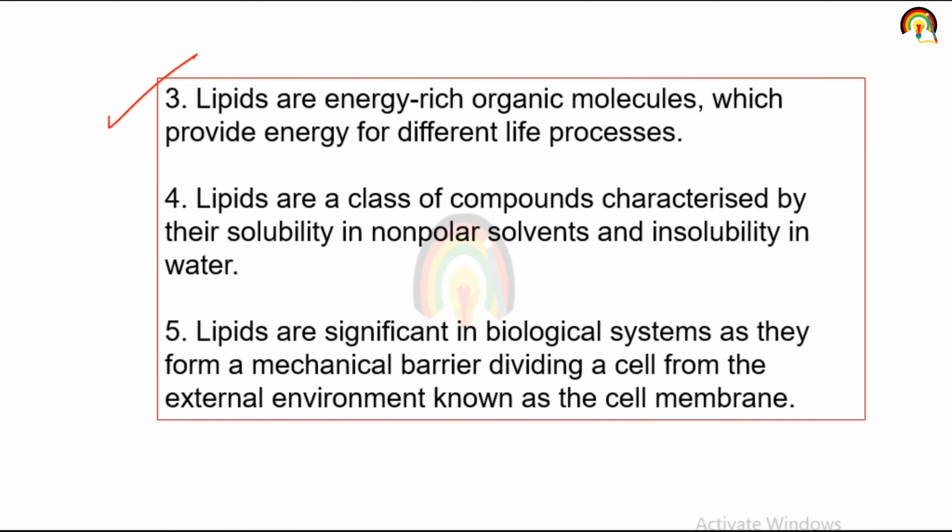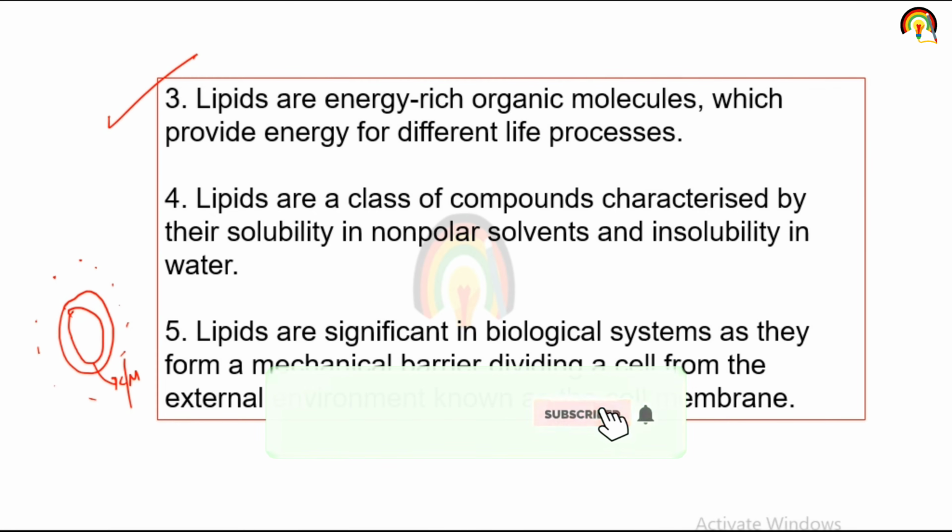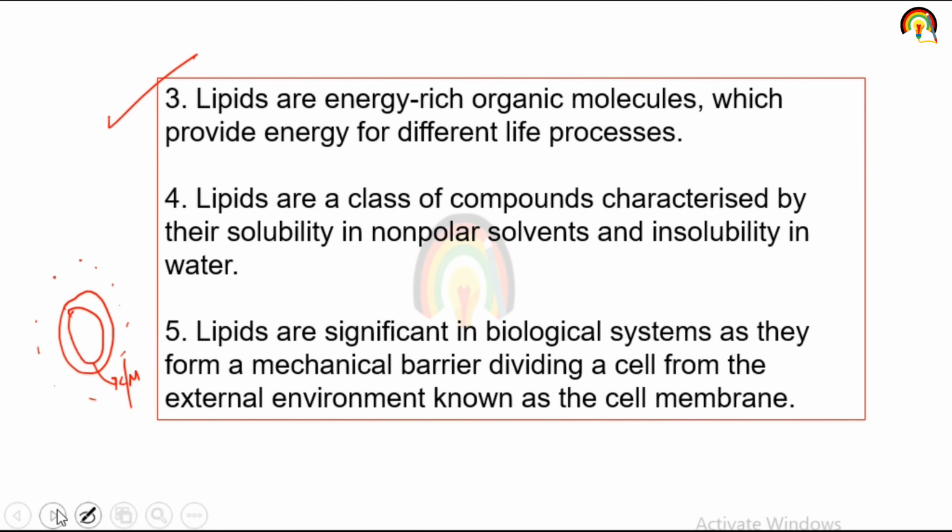Lipids are significant in biological systems. Biological system means in life processes, as they form a mechanical barrier dividing a cell from the external environment, known as the cell membrane. As we say, the cell membrane is made up of a lipid bilayer, and this cell membrane or plasma membrane acts as a barrier from the surrounding environment.